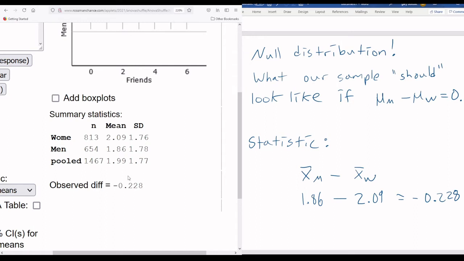So what does this mean? This negative means that this number was bigger. In our sample, women had more friends on average by 0.228 people, which is nonsense a little bit, but it's an average. So it's less than 1, closer to 0. So you might be thinking, oh, that's not a very big difference. Well, that's why this is hard to do just in our own heads. Do some simulation and see if this difference really is not very much or if it really is pretty big. Because I think it's hard to do just in our heads. So let's do that together.